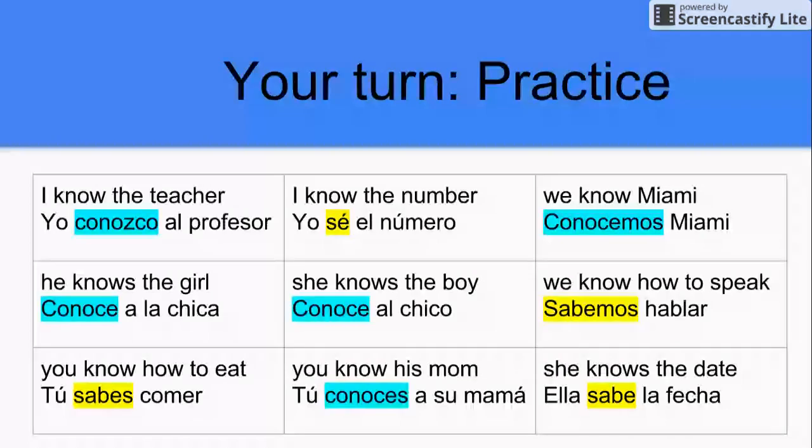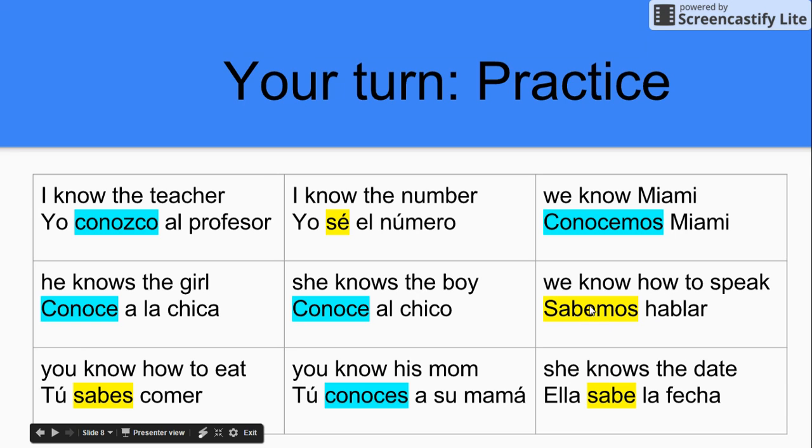I know the teacher. Yo conozco al profesor. I know the number. Yo sé el número. Here we know a person, that's why it's conozco. Here we know a thing, that's a phone number, that's why it's yo sé. We know Miami. Conocemos Miami. We're familiar with it. He knows the girl. Conoce a la chica. She knows the boy. Conoce al chico.